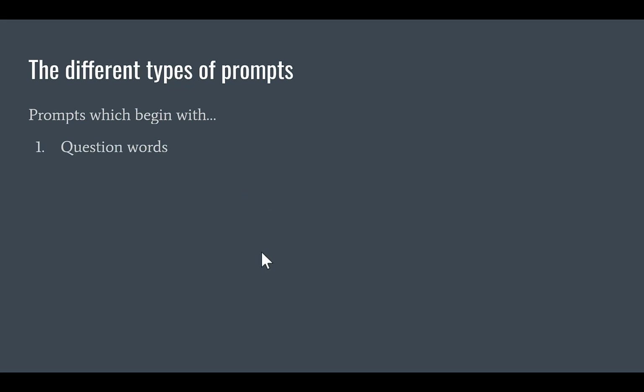prompts which begin with question words, who, what, where, when, why, and how, being the main 6. Prompts which begin with verbs, describe or explain or analyze or discuss. And then prompts which begin with context, providing some kind of statement. Could be a single sentence, it could be a more elaborate description or scenario that's described. It could actually be the context of a series of prompts. But all that we've really learned in this introduction to prompt engineering in these first 4 videos really boils down to these 3 things.